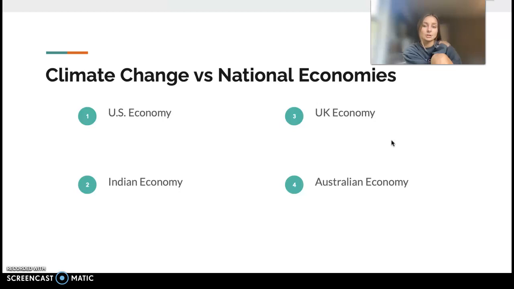Climate change versus the national economies. The U.S. economy is 1. The second is India's economy. I'm sorry, UK's economy and Australia's economy.